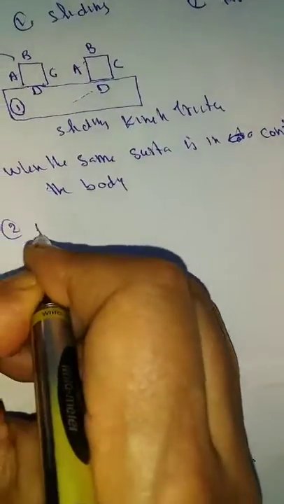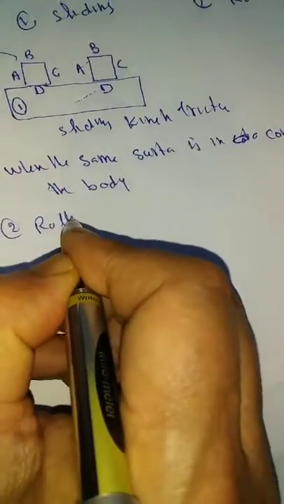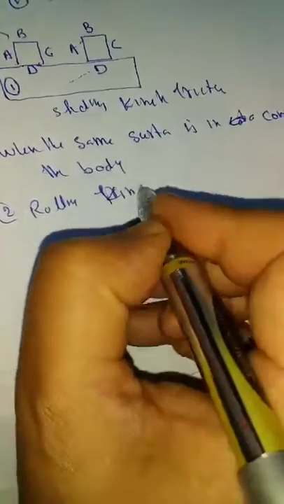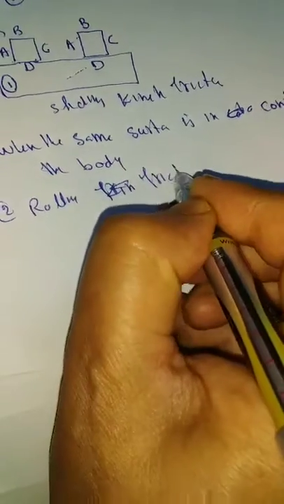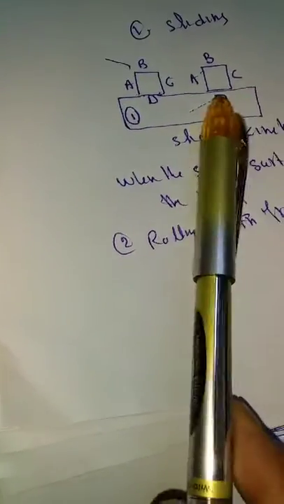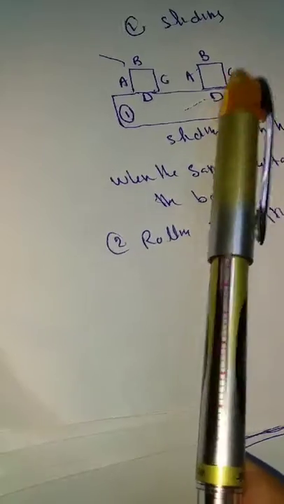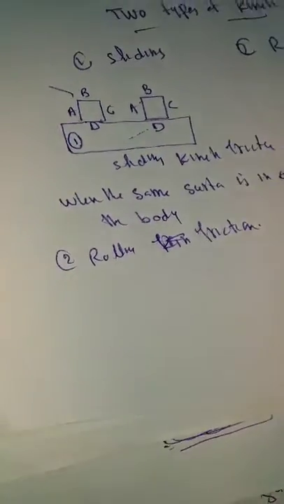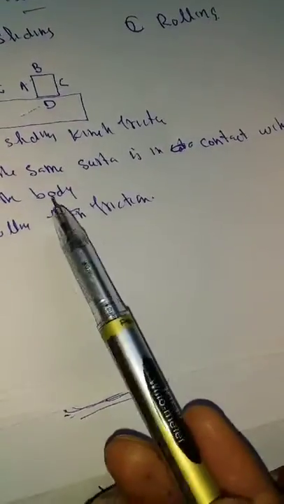Number 2, I give you the example of rolling. Rolling friction, rolling kinetic friction. In sliding, if the body's surface D is in contact with this other body, at any other time again this surface is in contact with the same body. That means the same surface is in contact with the body.